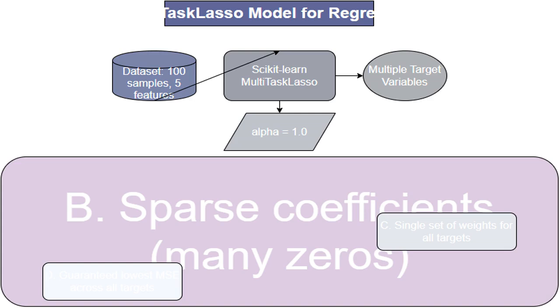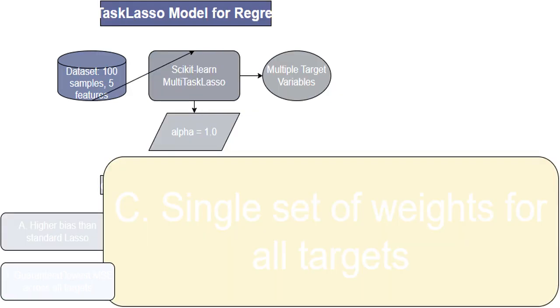This statement is about the model's coefficients, the numbers that determine its predictions. MultiTaskLasso uses L1 regularization, which results in making some coefficients 0, thus simplifying the model and focusing on more impactful features. In this case, I will examine if MultiTaskLasso uses the same set of weights across all my multiple target variables.